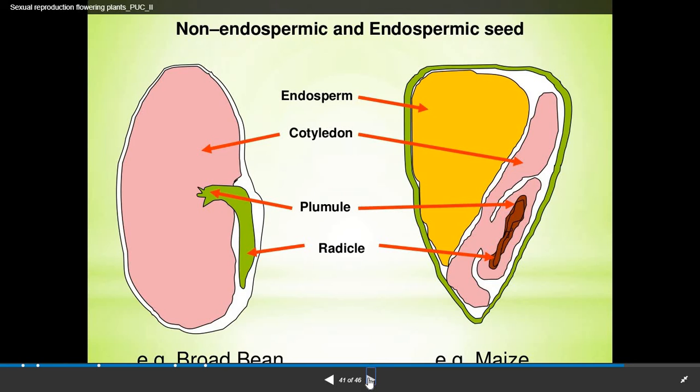Here the difference between the endospermic and non-endospermic seed is seen. This is the figure of the broad bean where the cotyledon is present. It occupies the greater portion. Here you can see the cotyledon is a smaller portion. Endosperm is present in the endospermic seed, whereas it is absent in the non-endospermic seed. Example is maize, that is endospermic, and the non-endospermic bean.